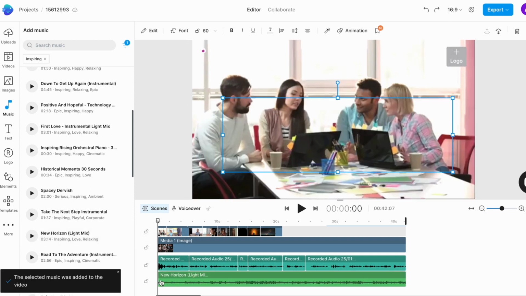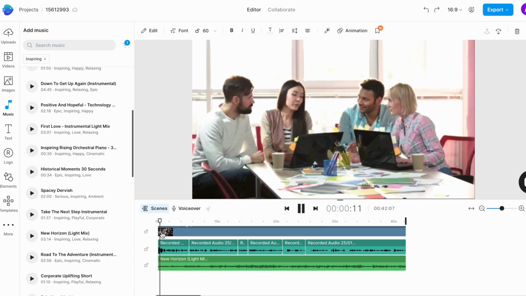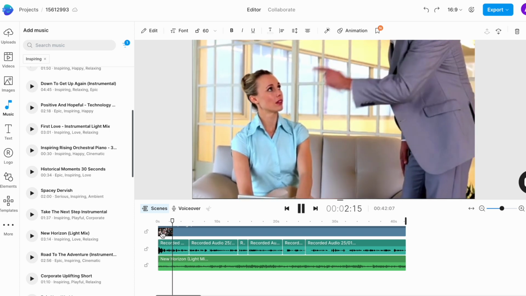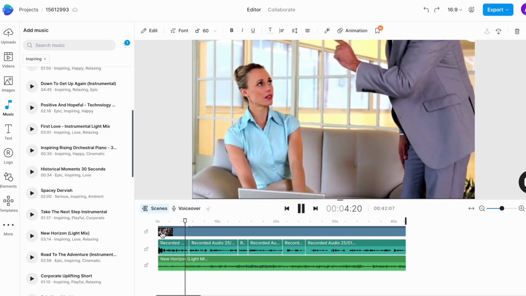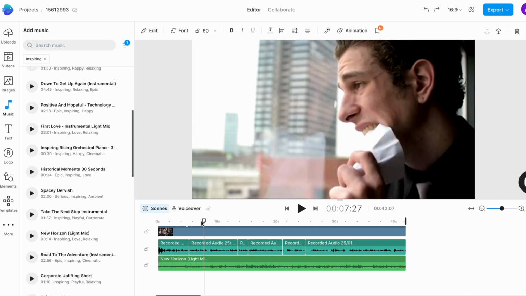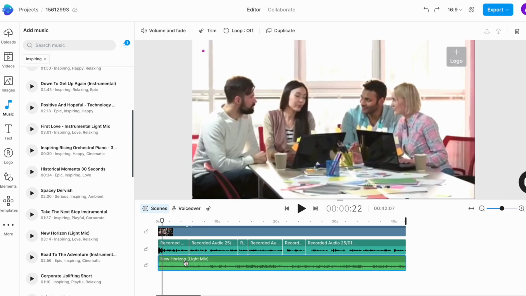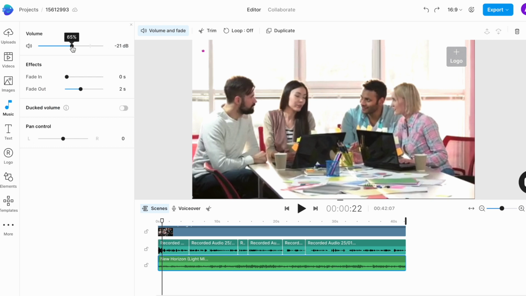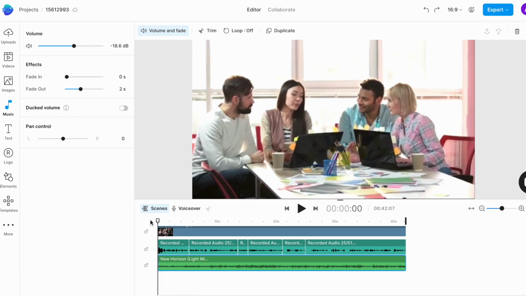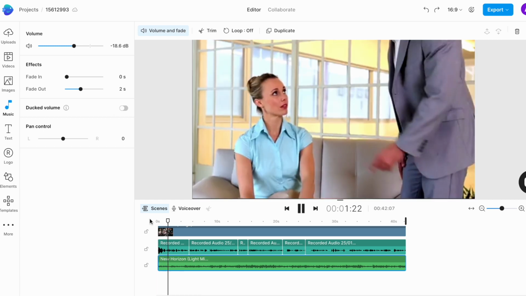Now right now the music is playing at full volume, and this is making it hard for us to hear the voiceover. So I'm going to select the music track and then use the volume and fade controls on top of the canvas to lower the volume so that it doesn't clash with the voiceover. Usually something between -15 and -20 decibels is a good range, but give it a listen before you finalize.